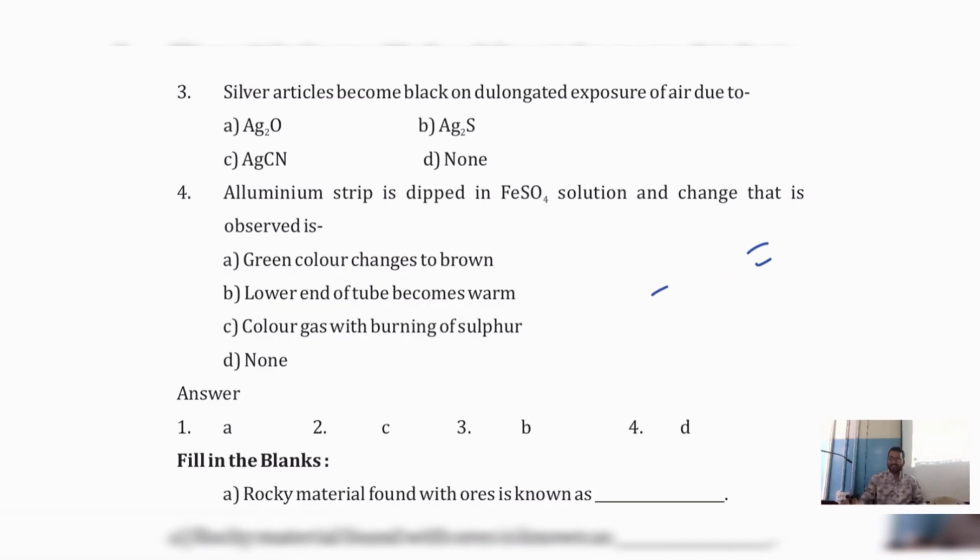Very good. I'll understand now. Your basics. Let's see. Aluminium is dipped in ferrous sulfate solution. Then we will get aluminium sulfate plus iron. Correct, no? Yes, sir. My dear students, before answering such type of question, you have to do one small revision before telling the answer for this.